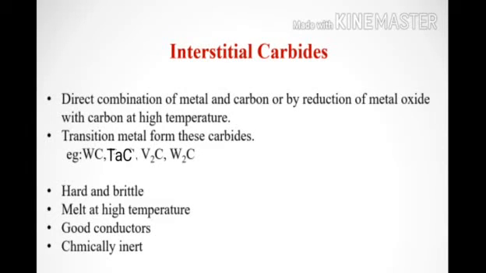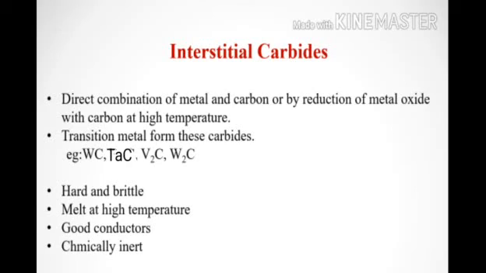Next we can move to the other classification of the metal carbides, that is interstitial carbide. These types of carbides are mainly formed by the direct combination of a metal and carbon, or by the reduction of metal oxide with carbon at a high temperature. They are mainly formed by transition metals like titanium, zirconium, hafnium, vanadium, molybdenum, etc. Examples given here are tungsten carbide, tantalum carbide, vanadium carbide, etc.